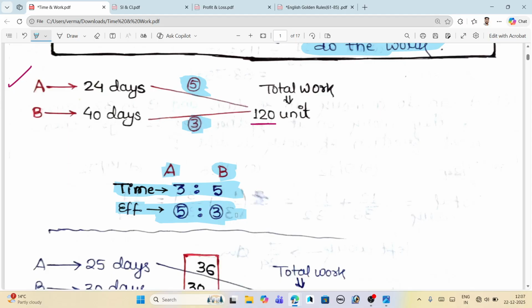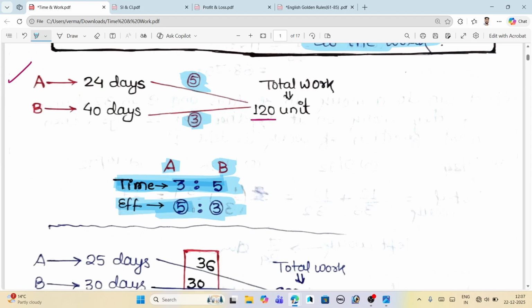So always the relation between the time and the efficiency is cross, or we can say reverse. Not inverse but reverse. The time is 3 is to 5 and the efficiency is 5 is to 3.